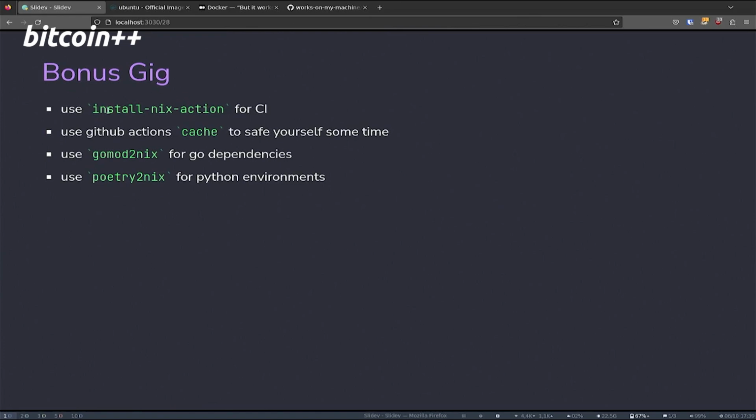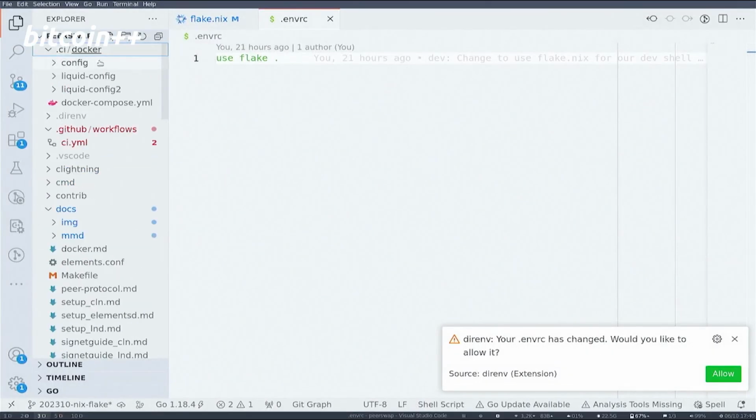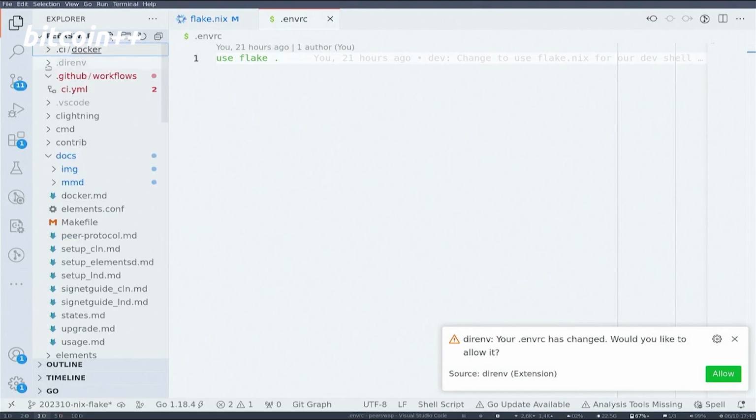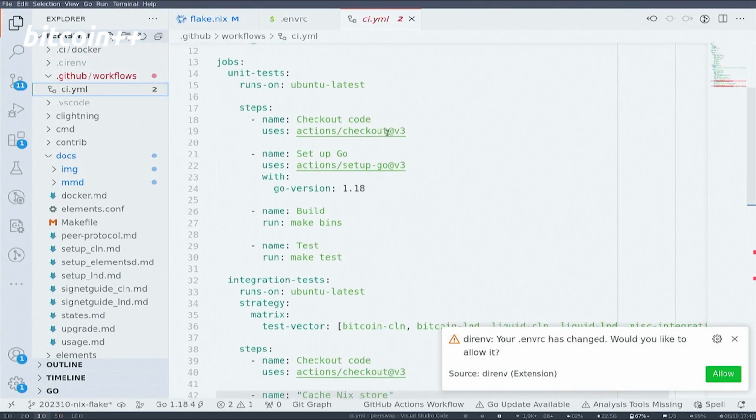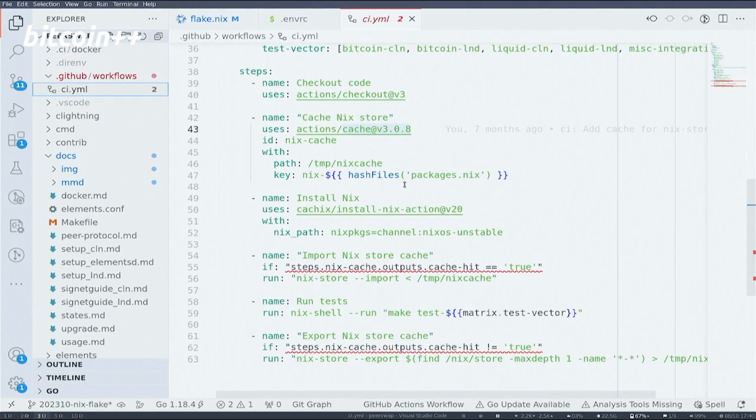I also wanted to point out that there are Nix actions. We can actually look at how we set up CI here. Oh no, please don't look at the Docker stuff. We have the action set up. We can even cache all the stuff that we do there, using the standard cache that GitHub gives us with a cache action, and just hash the files.